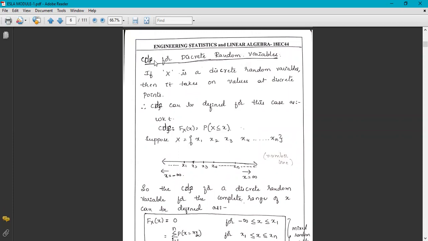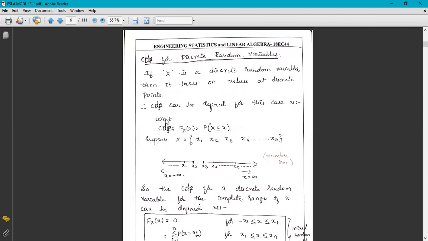Now we will see the CDF, the cumulative distribution function, for discrete random variables. If X is a discrete random variable, then it takes values at discrete points. Therefore, the CDF can be defined for this case.